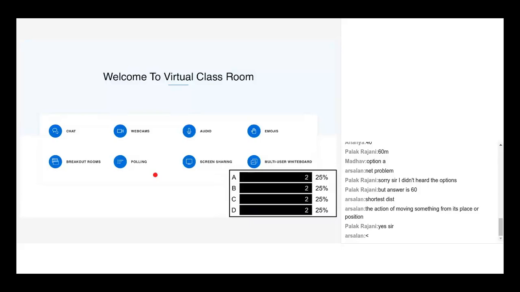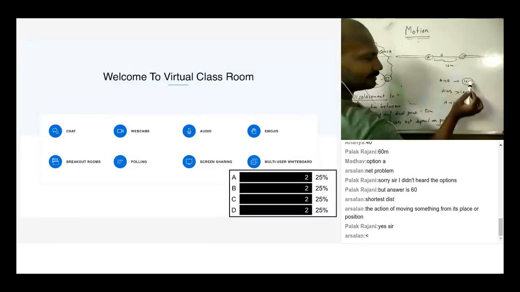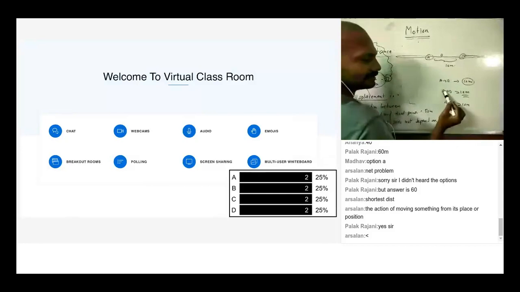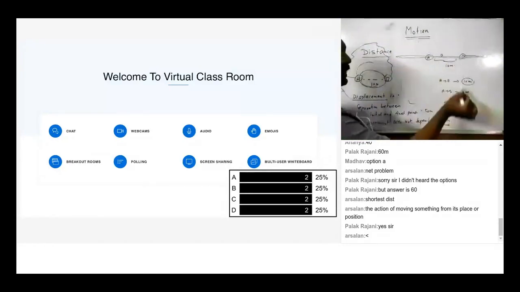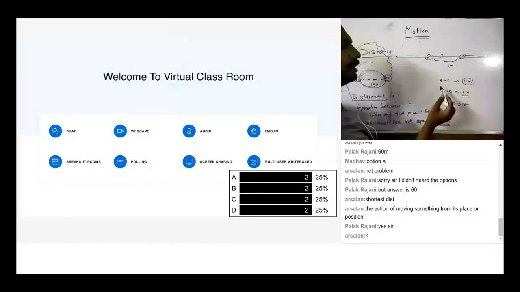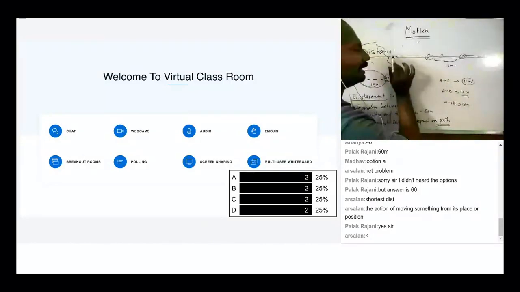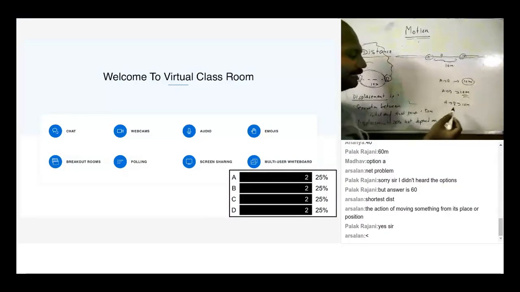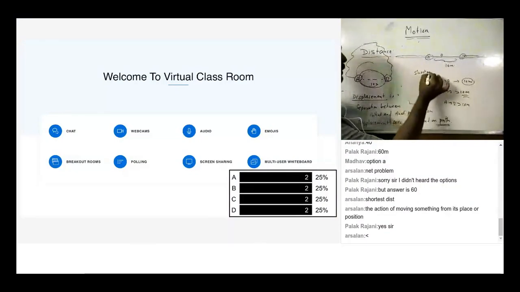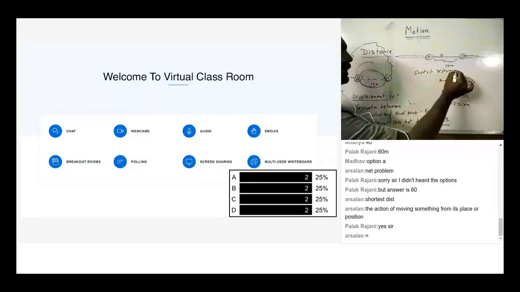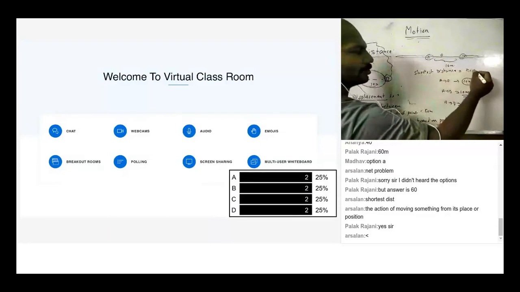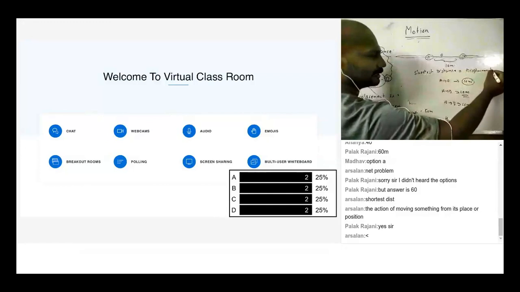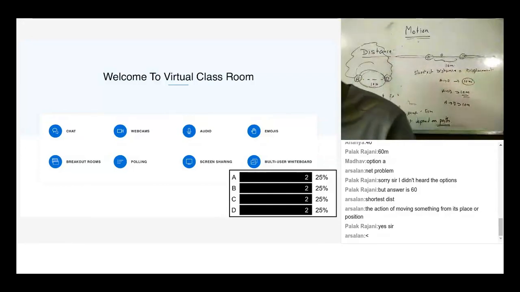So that means if a person is only confined to move in a single line, then shortest distance is equal to displacement. So wherever you have studied about displacement, it comes under the topic motion in one direction, motion in a straight line, right? So under what condition is shortest distance equal to displacement? When the body moves only in a straight line. I hope that's clear to all of you. Yes, so the definition given in your textbook is not wrong. It is right, but under what condition? When the object can only move in one direction or in a straight line.